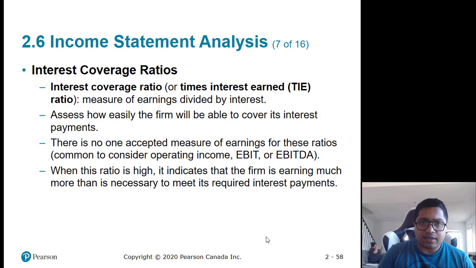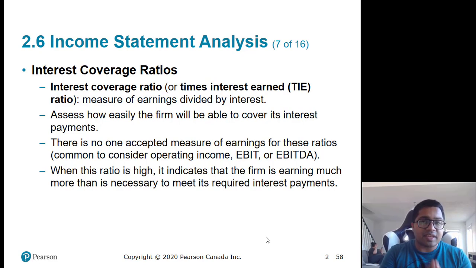Okay. The next ratio that we are going to discuss is an important one: the interest coverage ratio. What is the interest coverage ratio? It indicates whether the company has enough money to pay its interest.